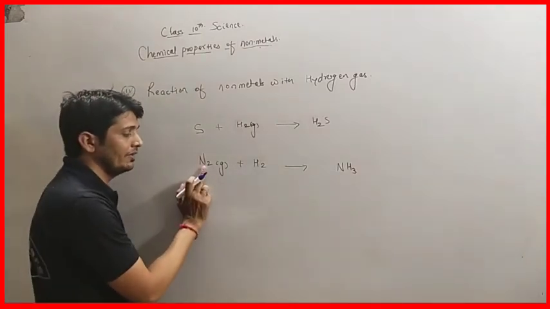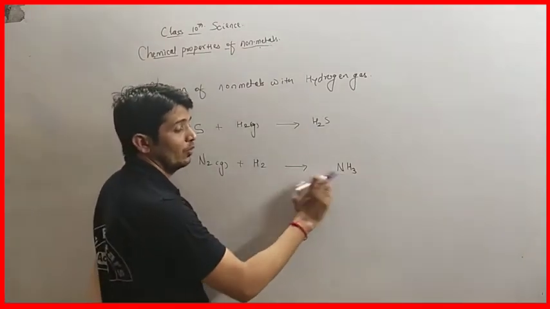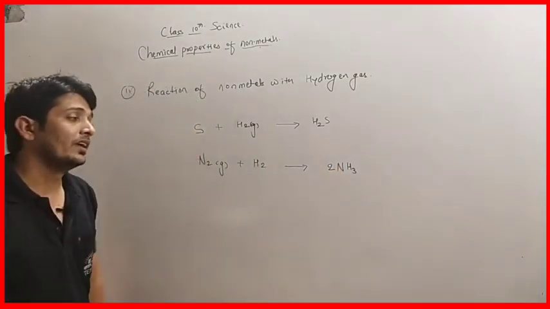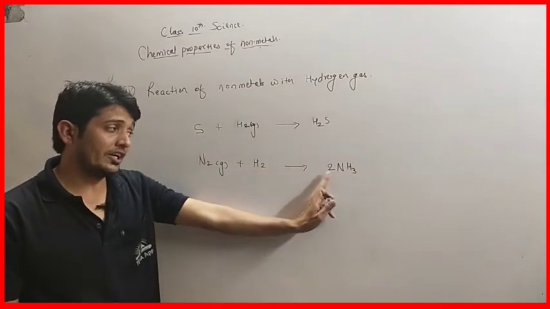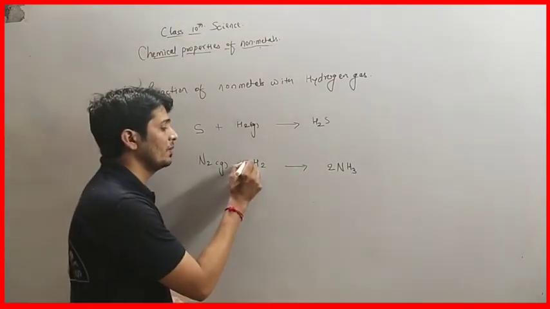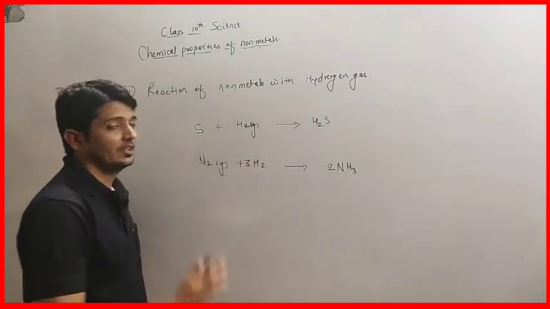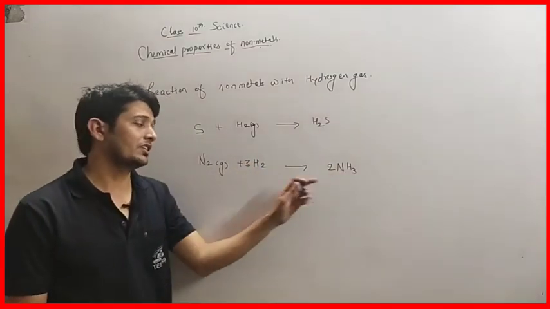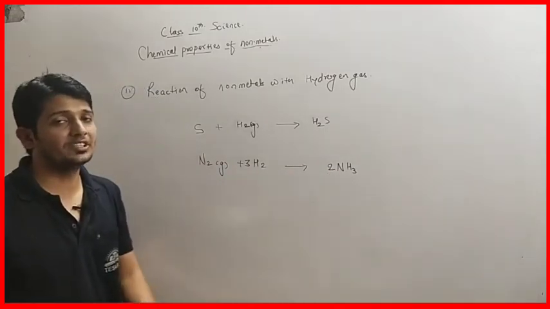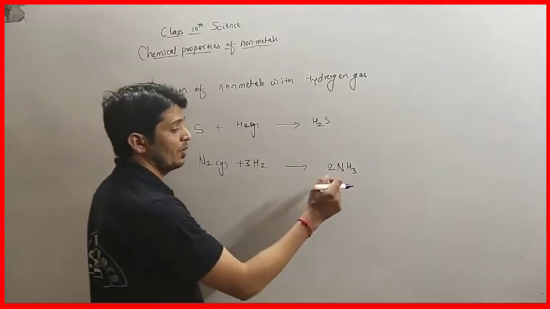See, here we have two nitrogen, but here we have only one. So in order to balance the reaction, we have to multiply by 2. Now we have hydrogen, 3 into 2 is 6, and here we have only 2. So here we have to multiply by 3. Now 3 2's are 6 hydrogen, here also we have 6. 2 nitrogen atoms are here, here again we have 2, so the reaction is balanced. So the name of this compound is ammonia.